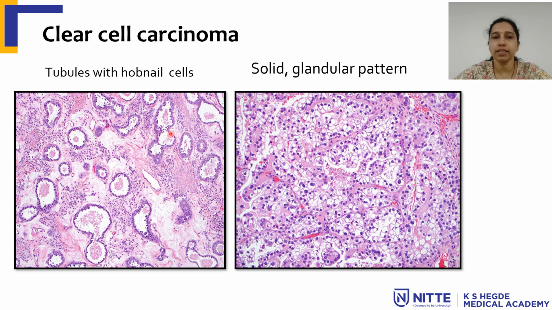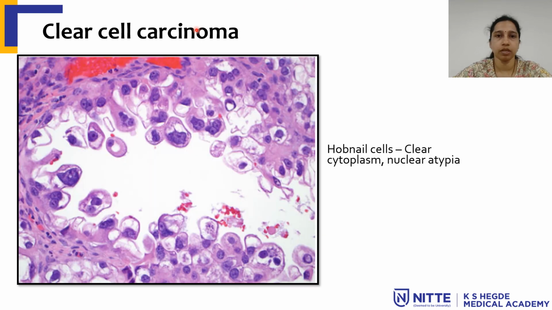And the peculiar feature here is presence of hobnail cells which will have the nucleus which is more towards the lumen, not towards the basement membrane. So this is the solid pattern which is having cells with abundant clear cytoplasm. So this picture shows the glands which are showing typically apically placed nucleus. So that is called as hobnailing. So here the nucleus will be apically pushed, bulging nucleus. That is called as hobnailing, which is a characteristic feature of clear cell carcinoma.